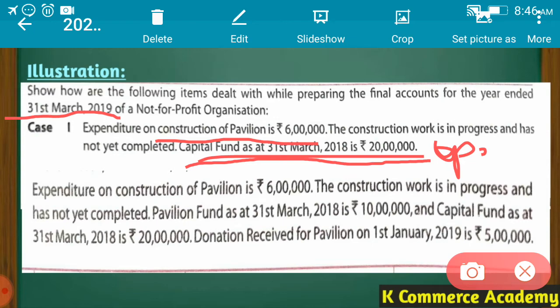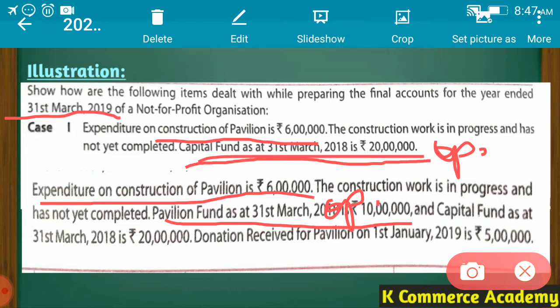Further, it has been given that expenditure on construction of pavilion is rupees 6 lakhs. This is an amount spent for the construction of a pavilion. The construction work is in progress and not yet completed. Pavilion fund on 31st March 2018 was rupees 10 lakhs. What does this mean? Again, the opening balance of pavilion fund.